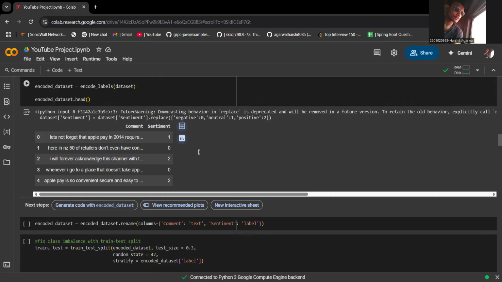As for the future scope of this project, this model can be enhanced by integrating it into a real-time YouTube comment moderation system, expanding the dataset with multilingual comments to support diverse user bases, using larger language models like BERT or RoBERTa for improved accuracy, and building a dashboard or web app to visualize sentiment trends for content creators.